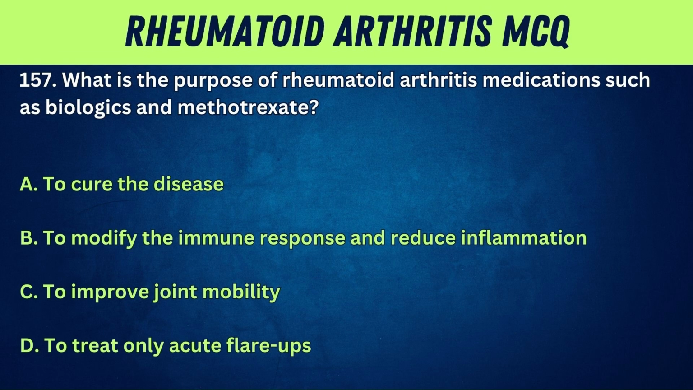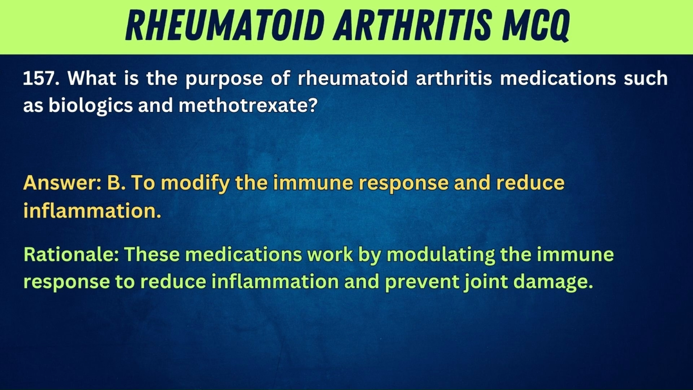157. What is the purpose of rheumatoid arthritis medications such as biologics and methotrexate? A. To cure the disease. B. To modify the immune response and reduce inflammation. C. To improve joint mobility. D. To treat only acute flare-ups. Answer: B. To modify the immune response and reduce inflammation. Rationale: these medications work by modulating the immune response to reduce inflammation and prevent joint damage.